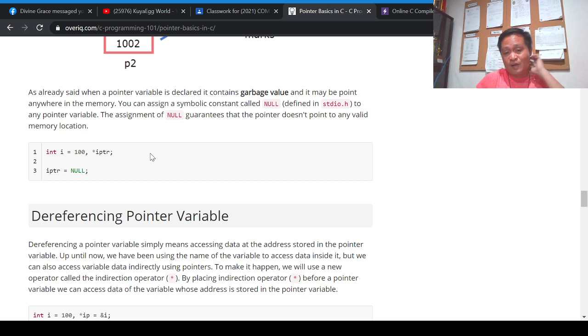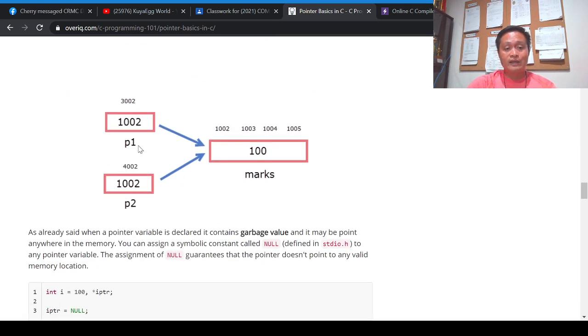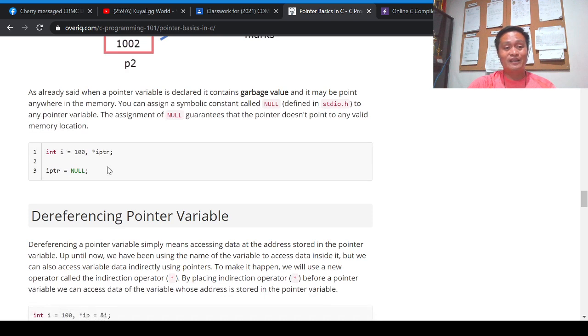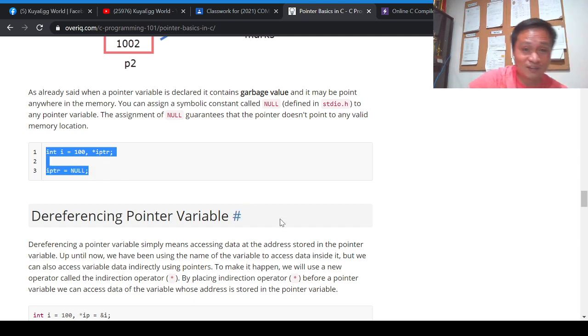So according to C programmers, we have to be careful of pointing to nothing. If you try to use a pointer variable and it points to none, it will produce a weird result. Not like here, where our pointer variables P1 and P2 are pointing to marks. So this is an example of a pointer variable pointing at nothing, and this must not be used in any C programming activity.